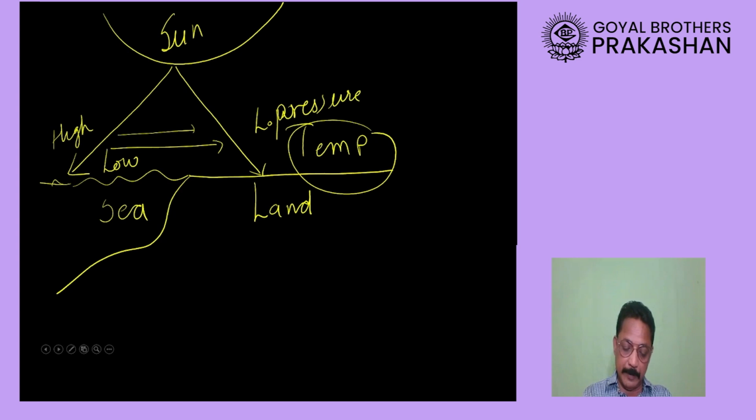Now remember one very interesting thing. During night time, I repeat, during night time, opposite things happen. Now what are those opposite things which are going to happen? Now see, land absorbs heat very quickly, but land loses the heat also very quickly. So therefore at night time the land will become cool.